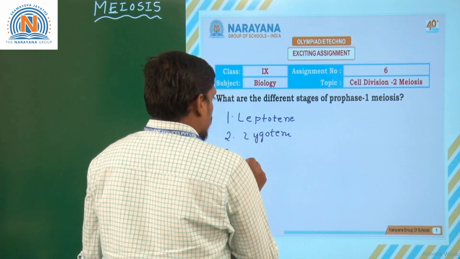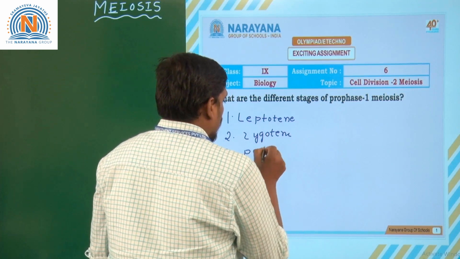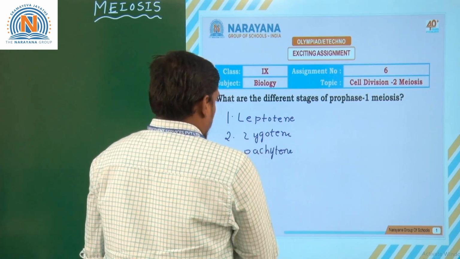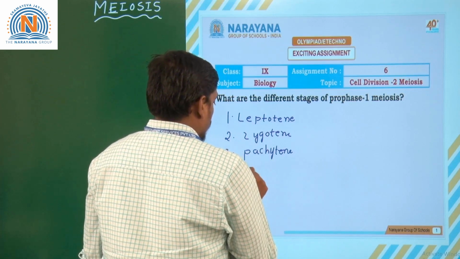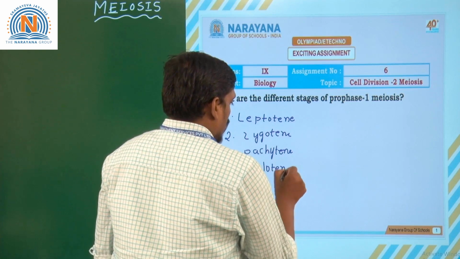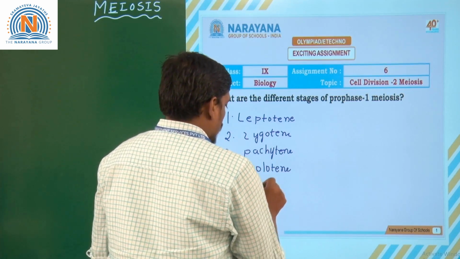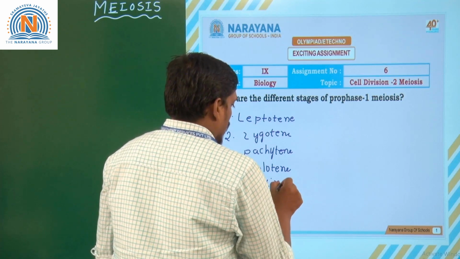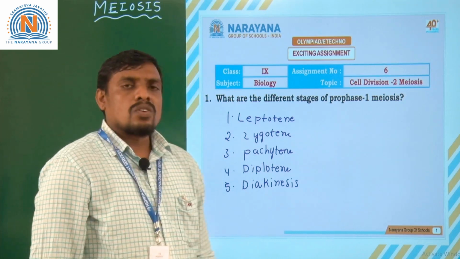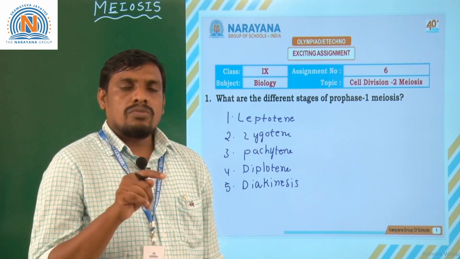Third stage is pachytene, and the fourth stage is diplotene. Fifth stage is diakinesis. These are the different stages that are seen in prophase 1 of meiosis